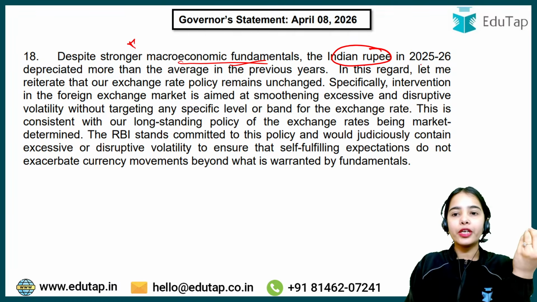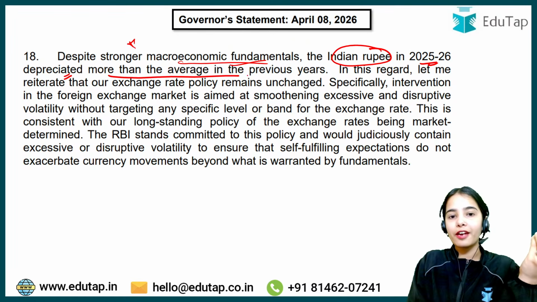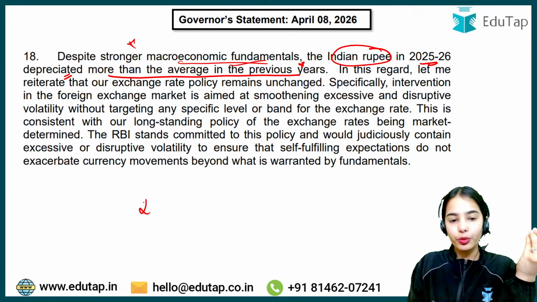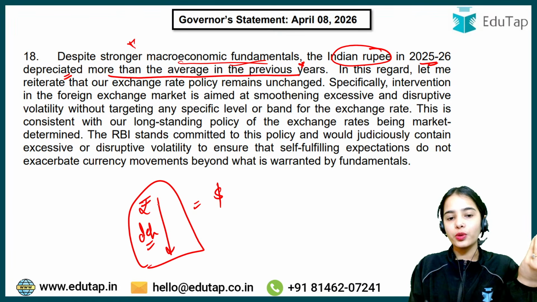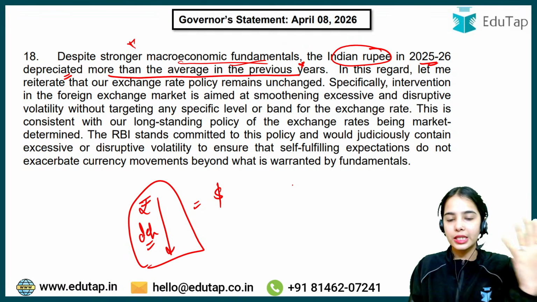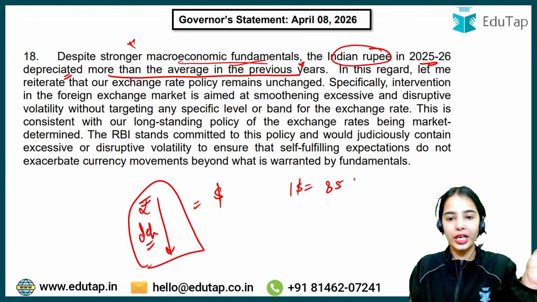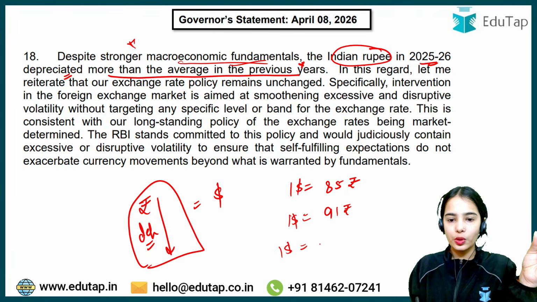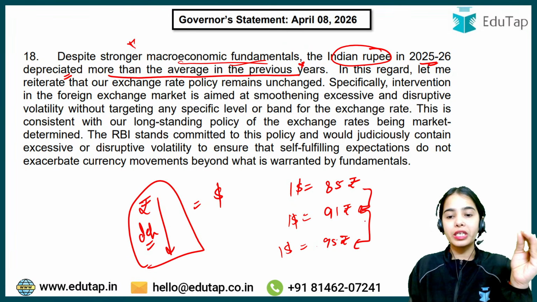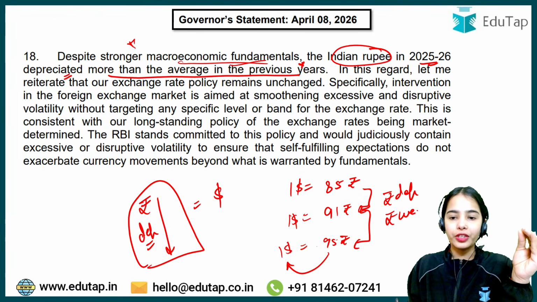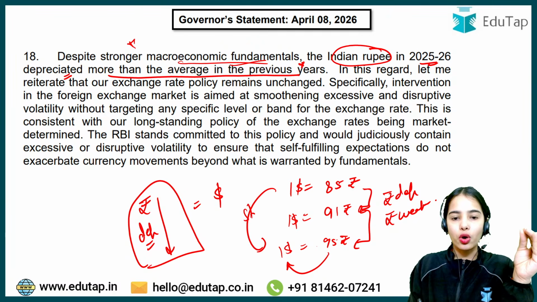But still the Indian rupee in 2025-26 depreciated more than the average in previous years. That means the rupee's value is decreasing against the dollar. Rupee getting depreciated basically means that the rupee value is decreasing against the dollar. Just taking an example, before, $1 was equal to 85 rupees. Now let's say $1 is equal to 91 rupees. Further, $1 is equal to 95 rupees. That means we have to give more and more rupees to get $1. So the rupee is depreciating. The rupee is becoming weaker and the dollar is becoming stronger.